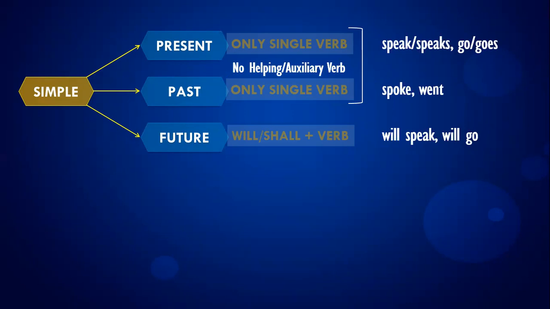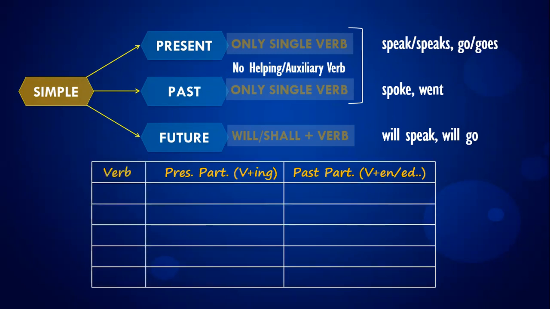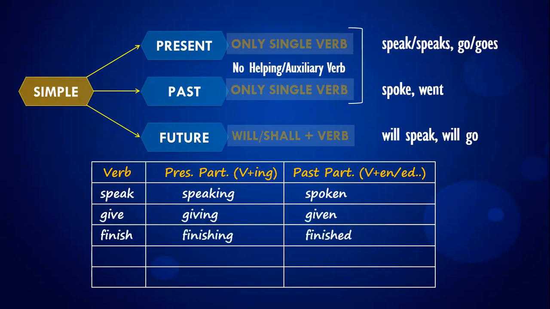Now, it's time to learn the compound tenses, but before we learn the compound tenses, we have to keep in mind the present participle and the past participle forms of the verb. That is, verb plus ing and verb plus en, ed. For instance, speak, speaking, spoken. Give, giving, given. Finish, finishing, finished. Do, doing, done. Sleep, sleeping, slept. These are a few of the examples of present participles and the past participles.